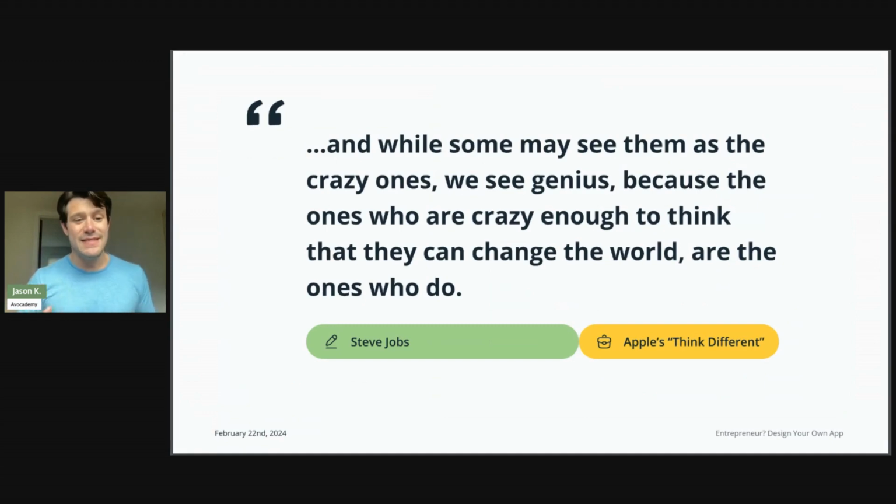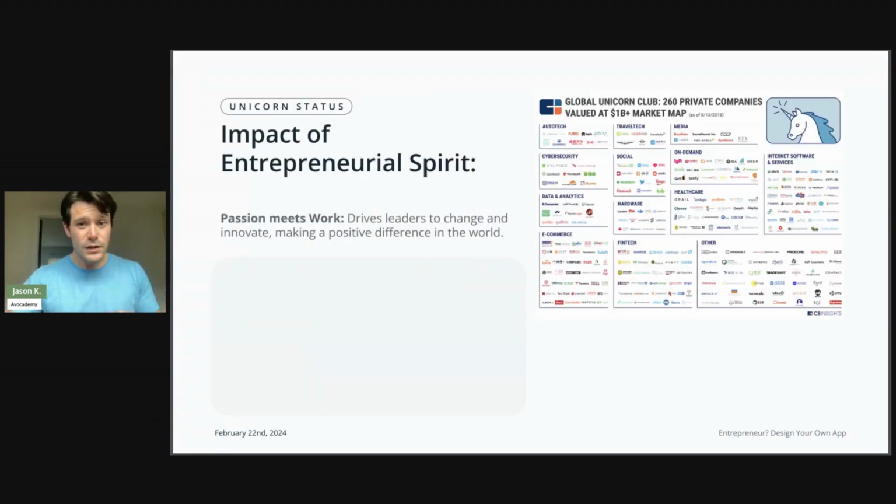To keep us in that mindset of innovation and entrepreneurial spirit, we'll read this quote from one of the best innovators of all time, Steve Jobs. This was from Apple's Think Different campaign. He was quoted saying, while some may see them as crazy ones, we see genius, because the ones who are crazy enough to think that they can change the world are the ones who do. And that's exactly what entrepreneurship is about. It's taking an idea and making a huge impact on the world because of the needs that you're serving for your customers.